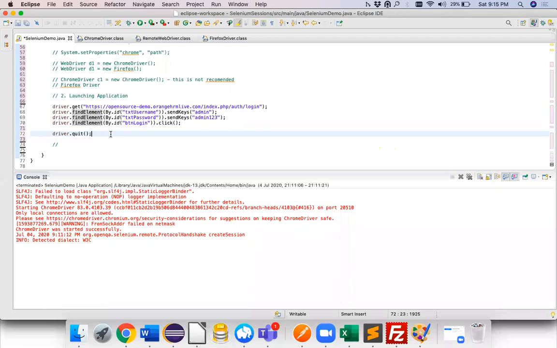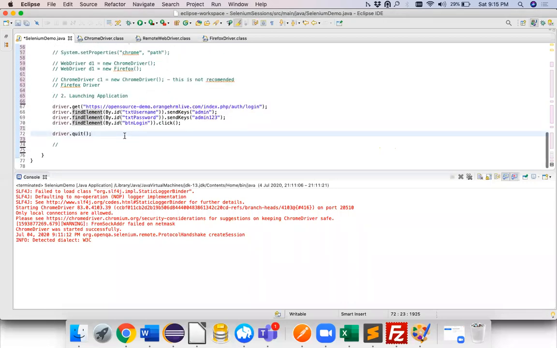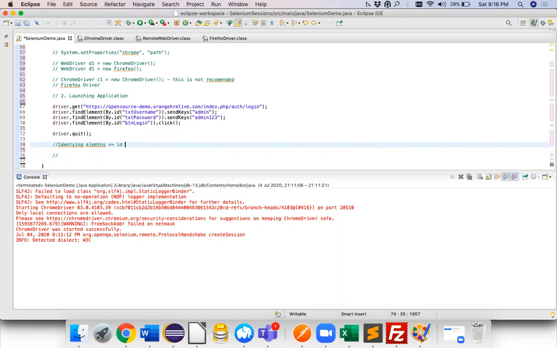So guys, I think we have covered the basics. Next session I'll just write over here: next session we'll focus on identifying elements. There are various ways to identify. It can be ID, it can be name, it can be XPath. We'll see next session. And how do you prioritize, which one do you prefer for identifying an element? This we'll see in the next lecture.